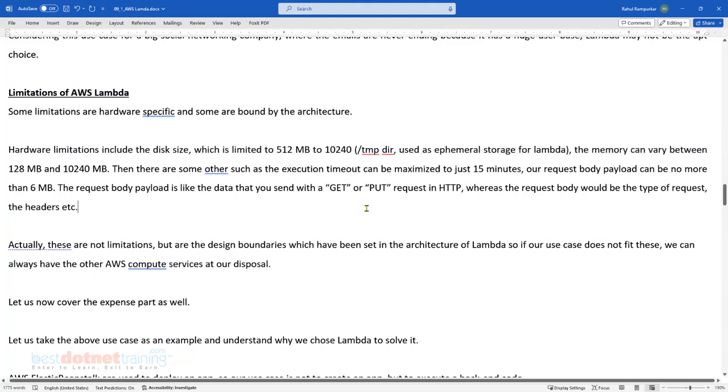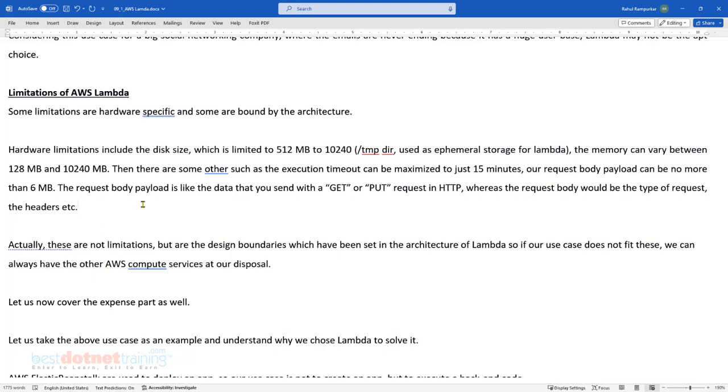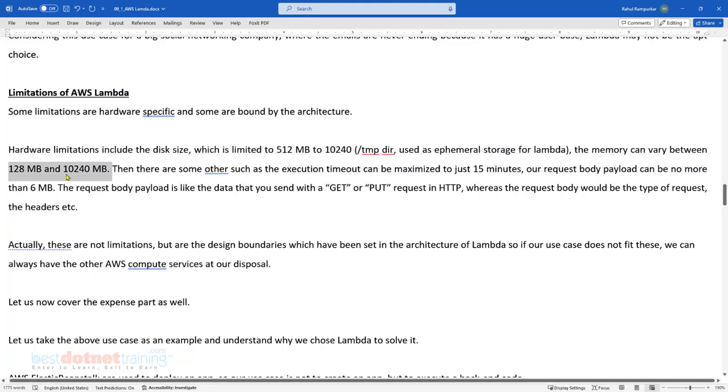Okay, what do I mean by memory? We're talking about memory consumed by the function during execution. When the runtime launches execution, is some memory consumed or not? Every application consumes memory, right? When you start your editor, like Notepad or MS Word or Visual Studio Code, it consumes memory, isn't it? When you launch a browser, it consumes memory. Similarly, when Lambda is being executed, it consumes memory. So how much memory is needed for your Lambda to execute? We need to specify that. It can vary between 128 MB to 10 GB.